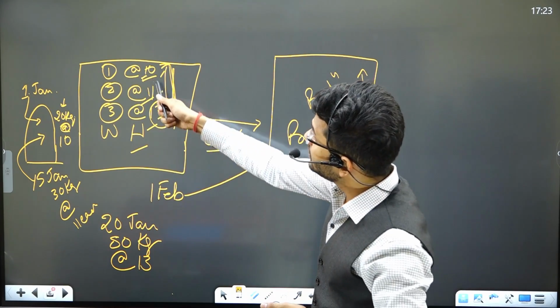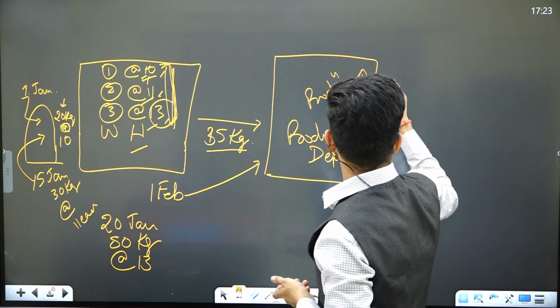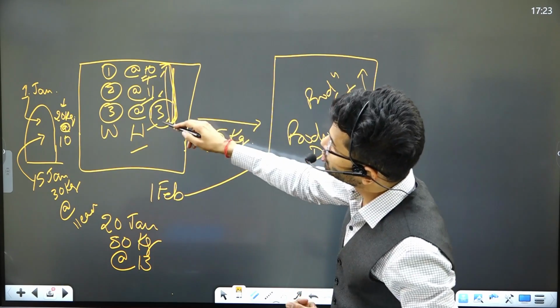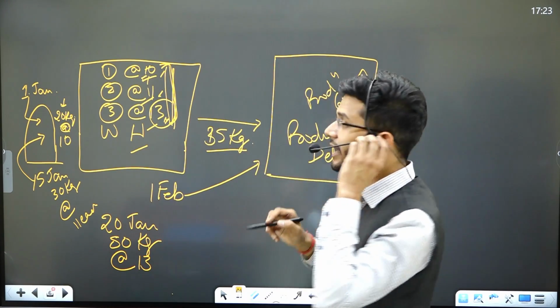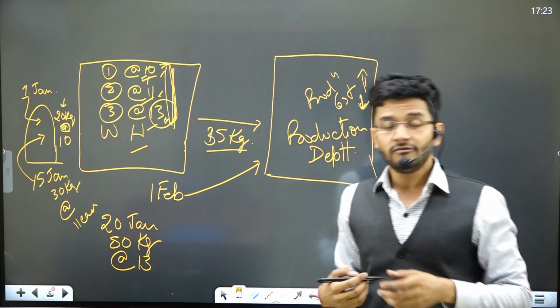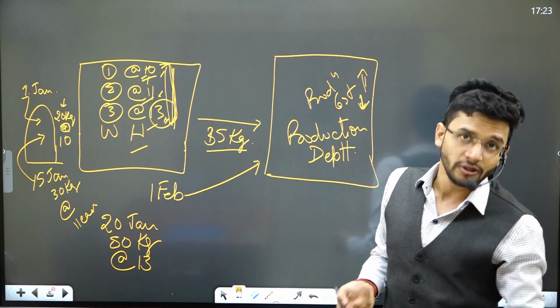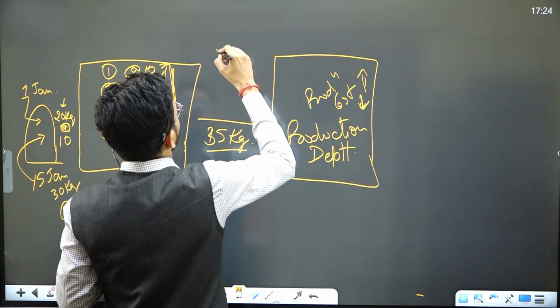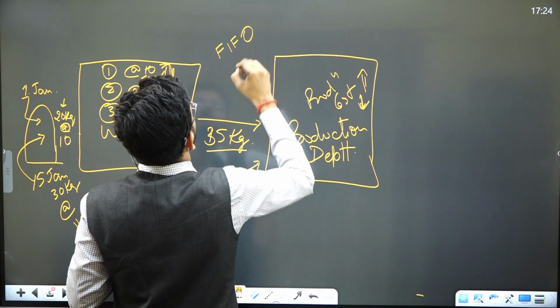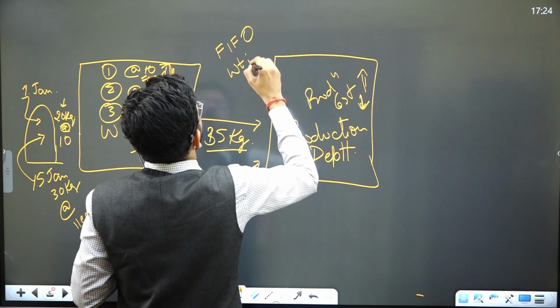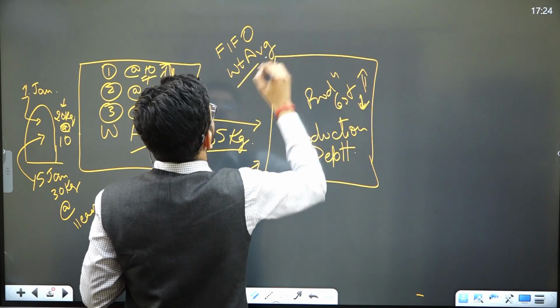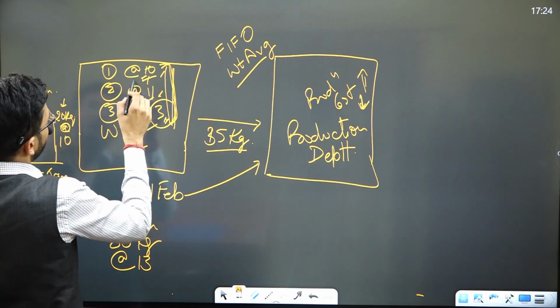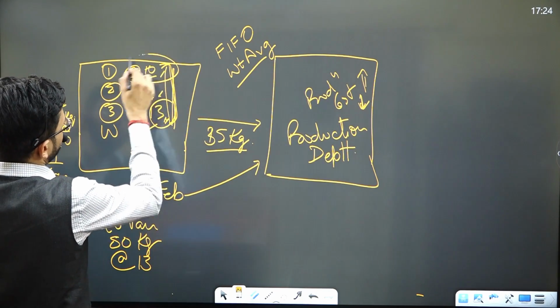So if I choose 10, then production cost will be the lowest. If I choose 13, production cost will be the highest. That is the difference which it will have on the choice of method which I use. So according to this, I have two methods which are prescribed by the cost accounting systems, which are FIFO, first in first out, which means whatever product I have purchased first.